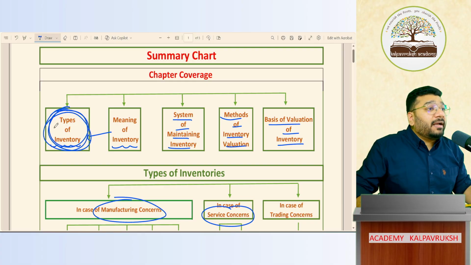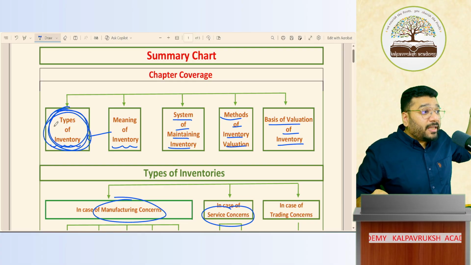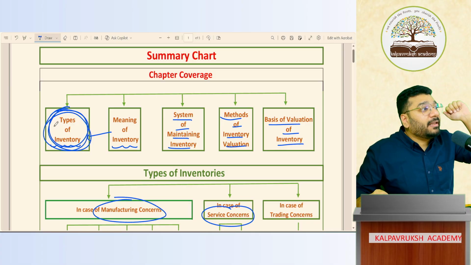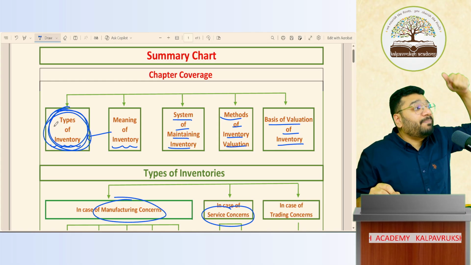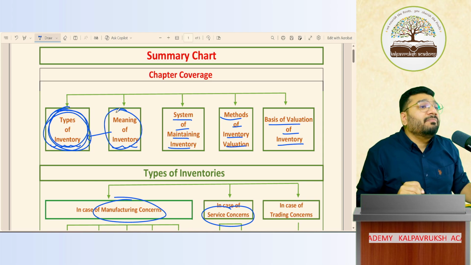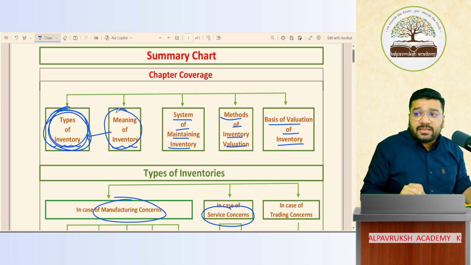Then we tried to understand the different types, and their meaning. What is the meaning of raw material? What is the meaning of semi-finished goods? What is finished goods? What are stores, spares, consumables, loose tools, packing materials? In depth we understood the meaning of inventories. Got it, not got it? This is what we discussed so far.